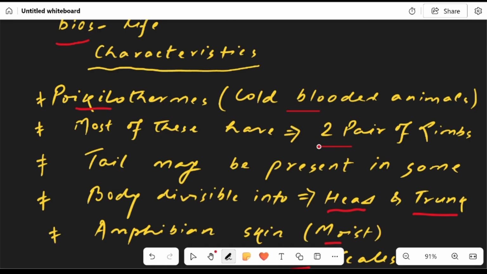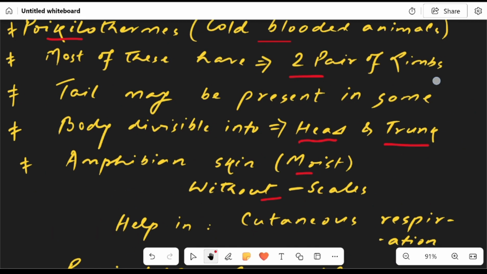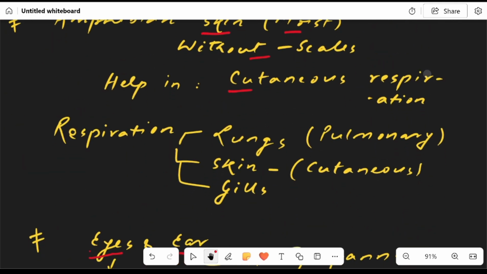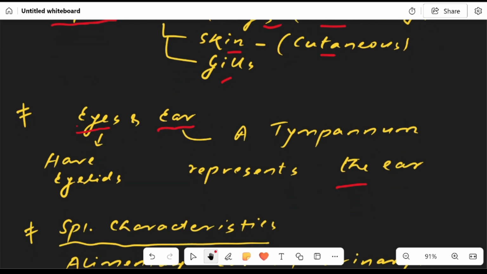Most of the amphibians have two pairs of limbs. The tail may be present in some, while it may be absent in some. Body of amphibians is basically divisible into head and trunk. The amphibian skin is moist without scales. The moist skin helps in cutaneous respiration, that is respiration through skin. As a matter of fact, respiration in amphibians takes place through lungs, known as pulmonary respiration. It also takes place through skin, which is known as cutaneous respiration, and gills also take part in respiration.